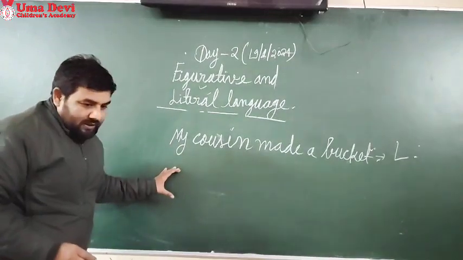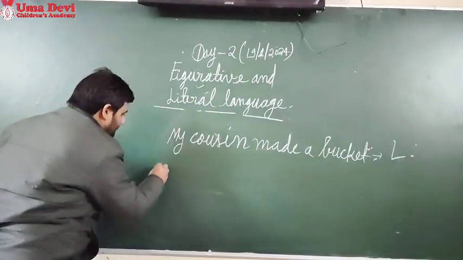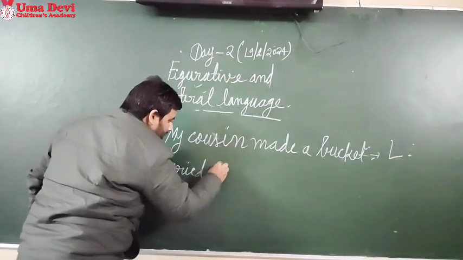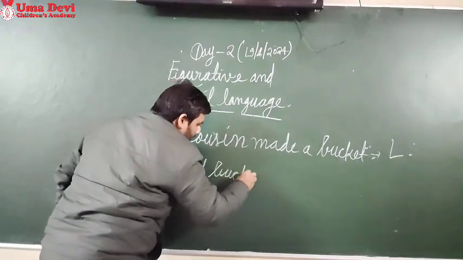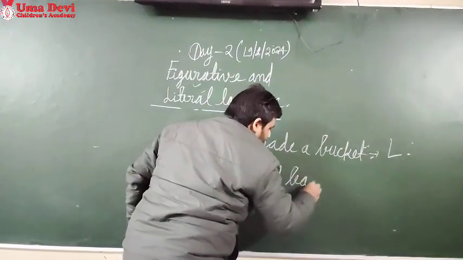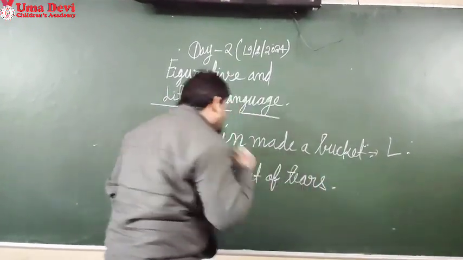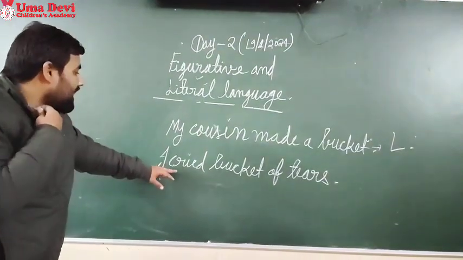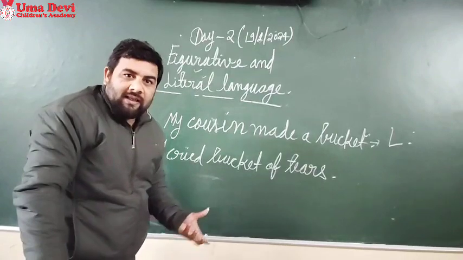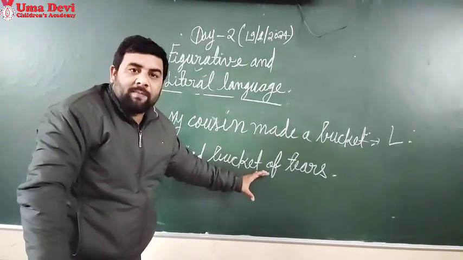Now I am going to write another example: I cried a bucket of tears. I cried a bucket of tears means मैं बाल्टी भर के आंसू से रोया. That is impossible. So here the figure of speech is hyperbole.